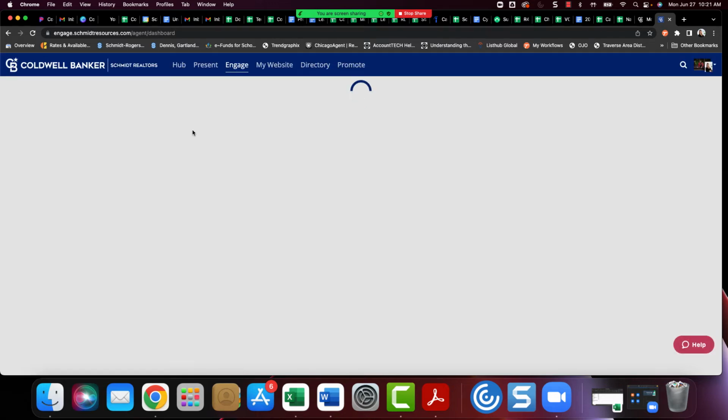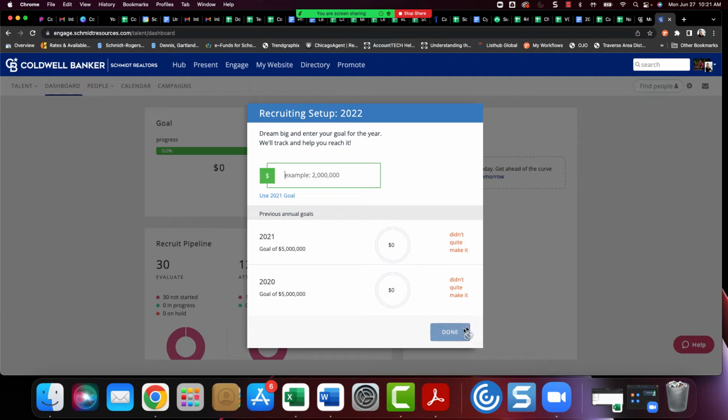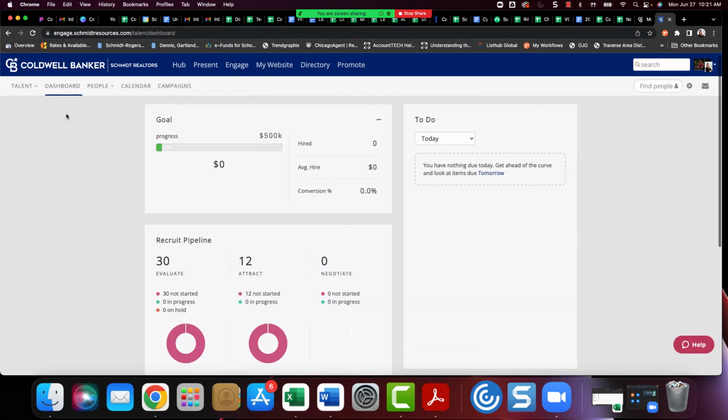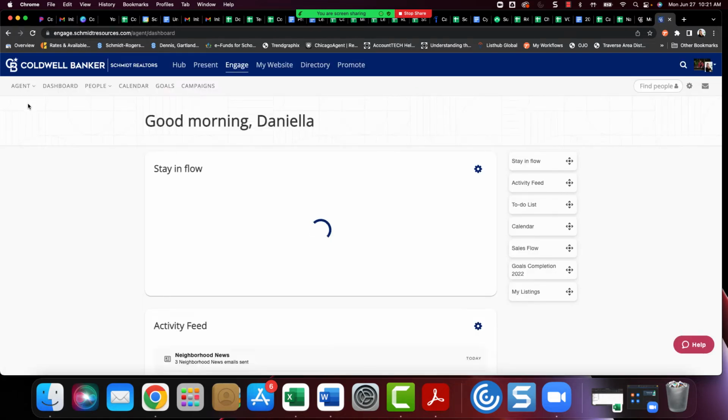So we're going to give that just a moment to load. Let me see how I can get past this screen. That screen will not come up. This is because this is a manager's portal, which is why that came up. But for an agent, that screen will not come up.